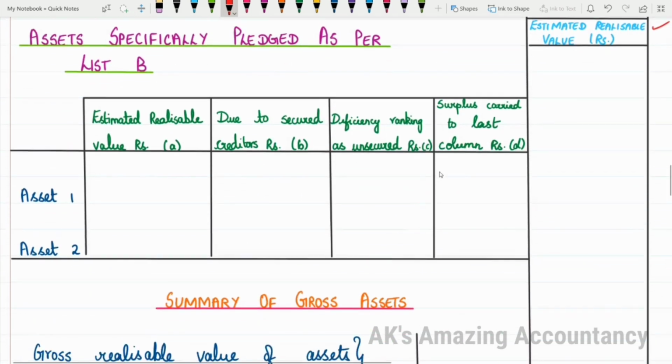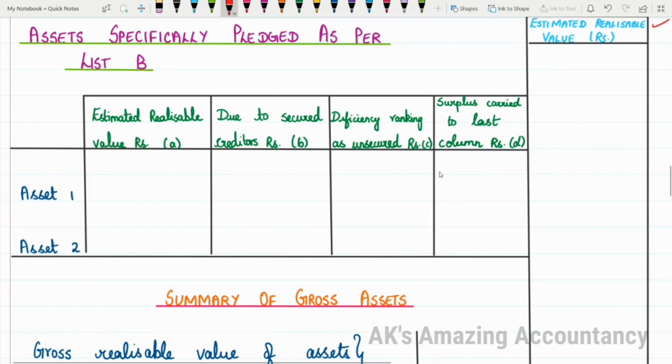Under assets specifically pledged as per list B, you will have four small columns. One is for estimated realizable value. The next one is for due to secured creditors. The next one is for deficiency ranking as unsecured. And the last one is surplus carried to loss column. So these are the headings which you will give for the various items which are coming under list B.